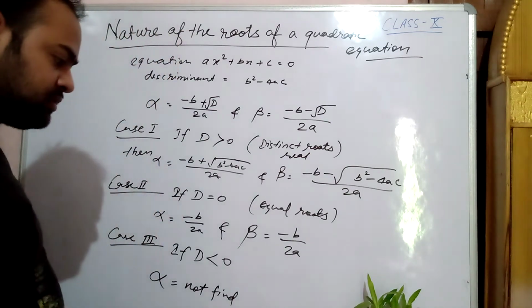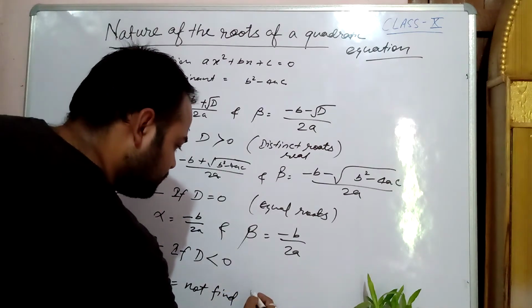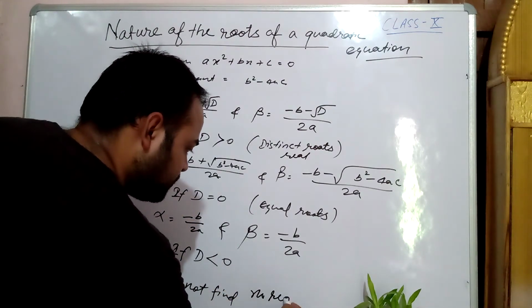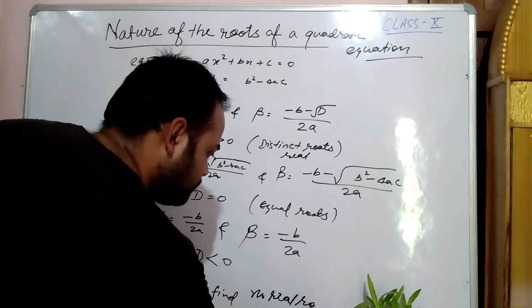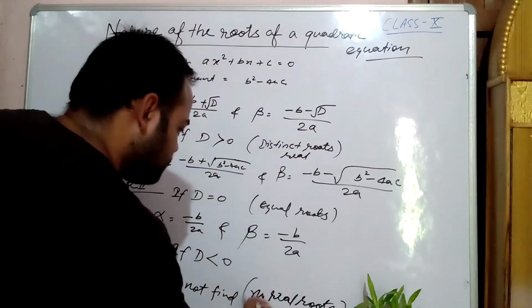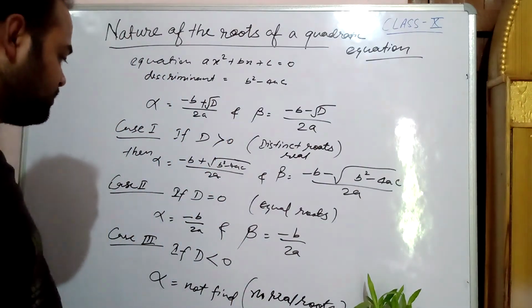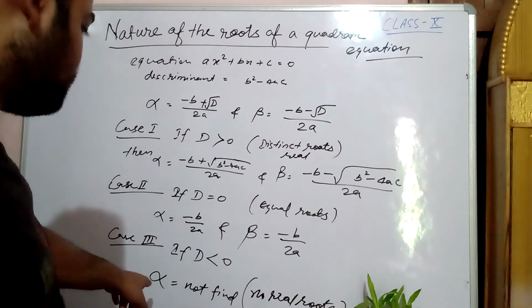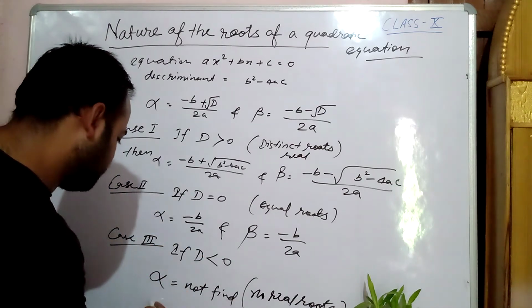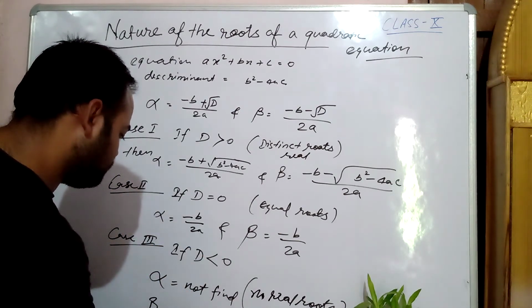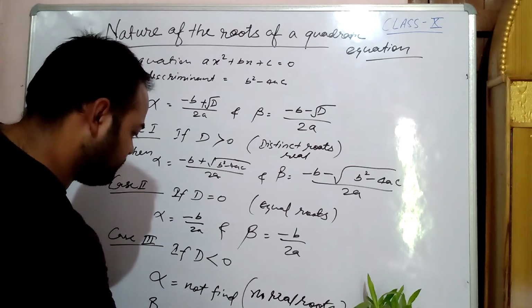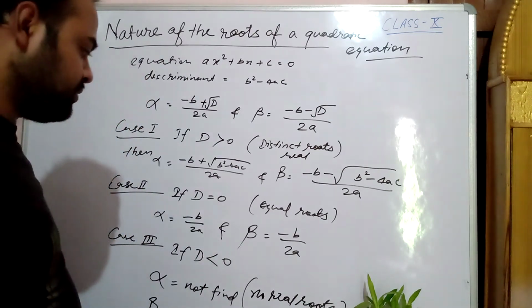We cannot find a real root. Here there are no real roots. If d is less than 0, then alpha cannot be found and beta also cannot be found. No real roots.